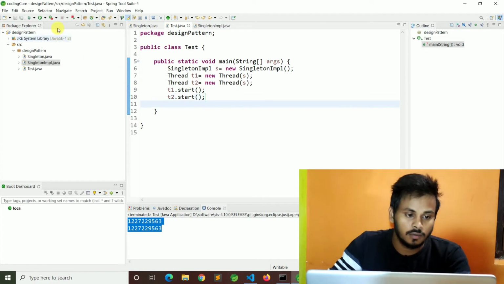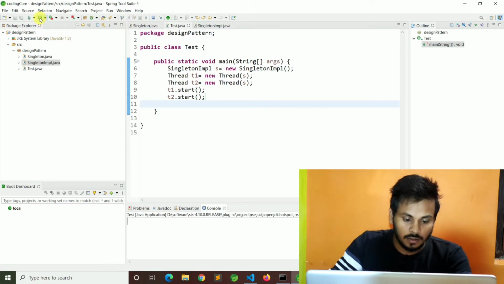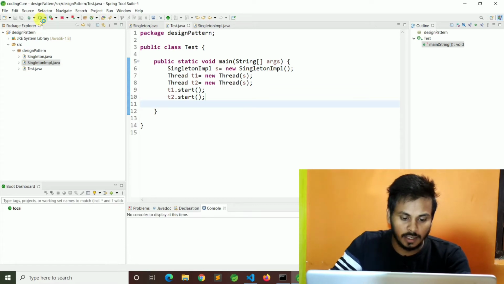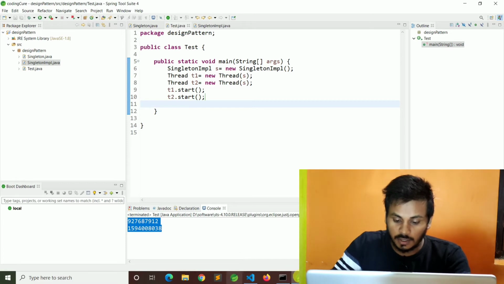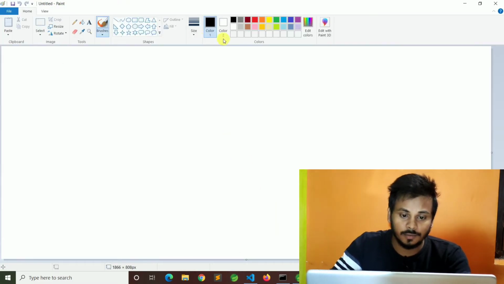Now see what the output is. This time the output is different. Earlier the output was the same, but if you run it again and again, this time the output is different. Why? Let's see.